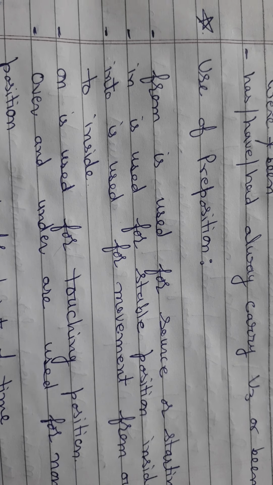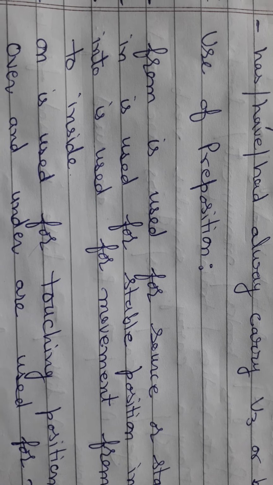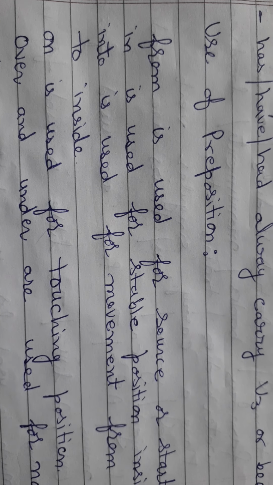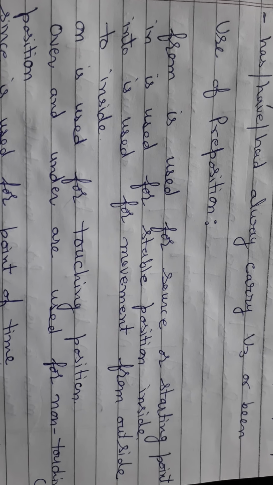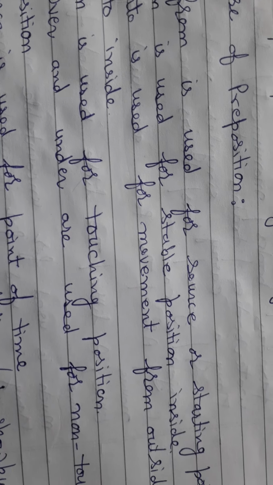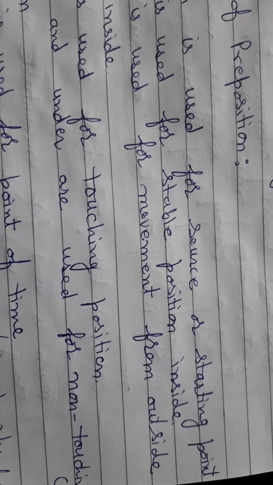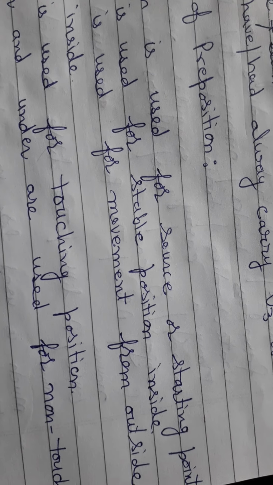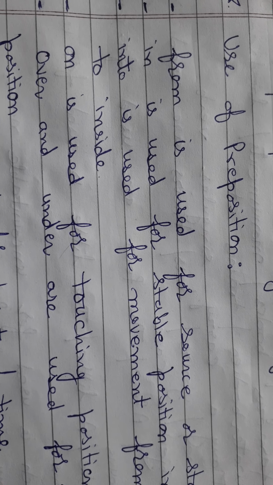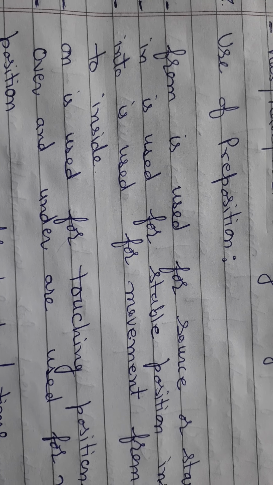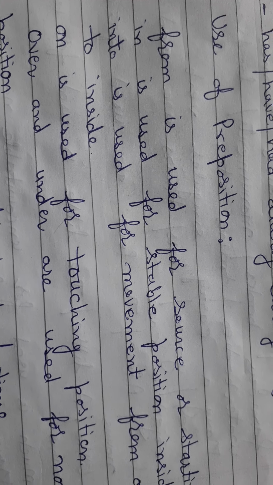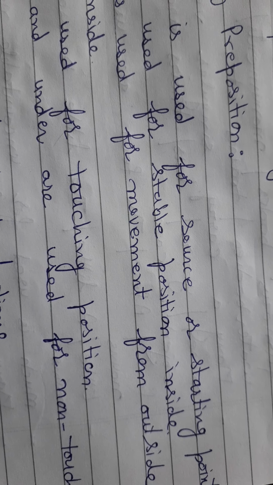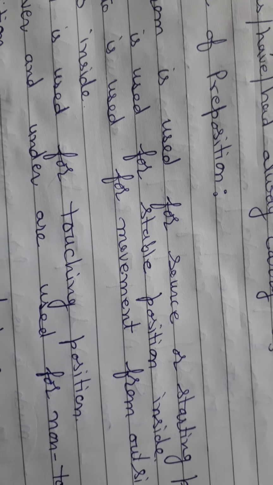Prepositions are the words that are kept before a noun or pronoun and make its relation with the other parts of the verb. So from is used for source or starting point. Where do we use from? The source of any energy or the starting point. As we get light from sun. So what is sun? Sun is the source of energy, source of light and starting point. The bus is coming from Delhi. It means the bus started from Delhi.